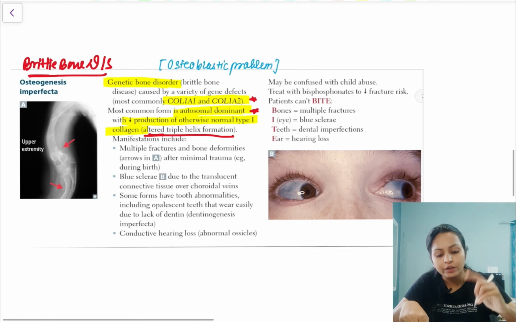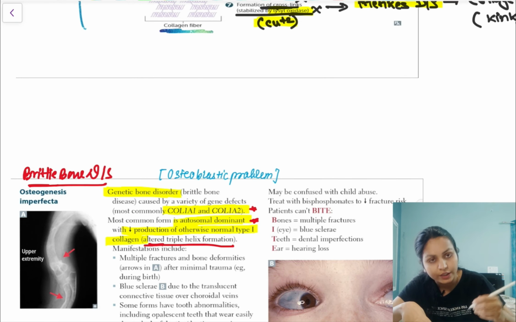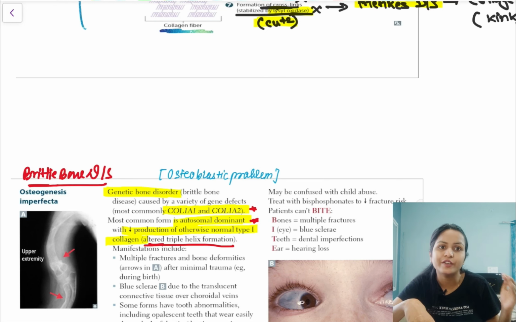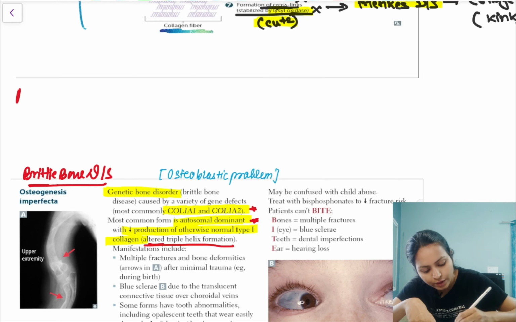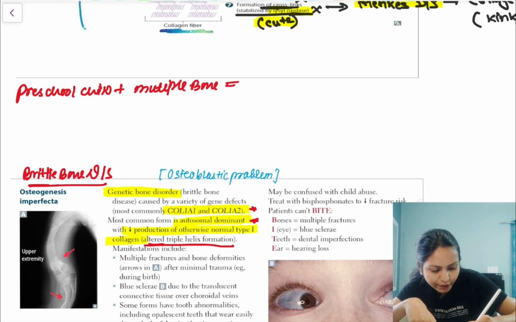Okay, along with that, see, I'll write it down for you, right? Clinical vignette, how it will come, how they'll integrate different aspects of it. So there will be a preschool child, okay, complaining of multiple bone fractures, but on examination, on X-ray, whatever, you'll find this. Okay, different stages of healing.